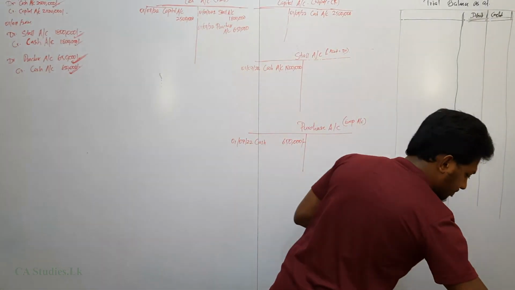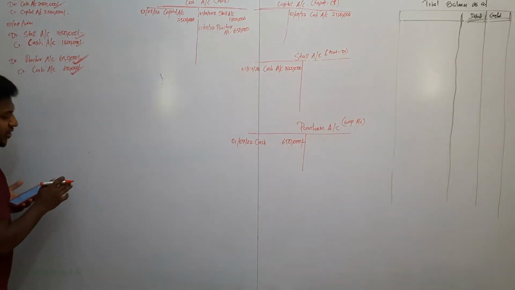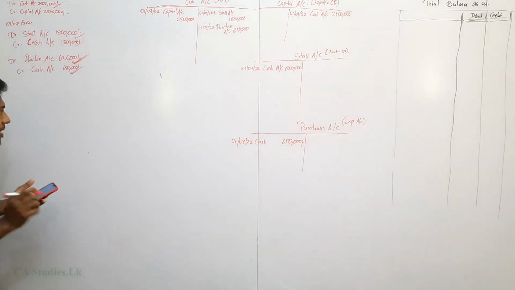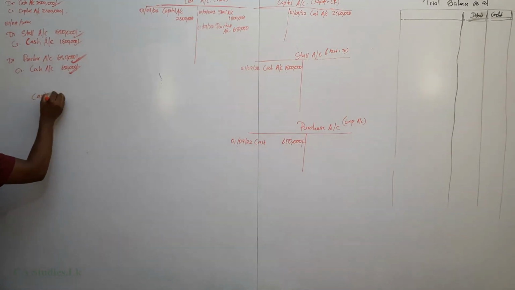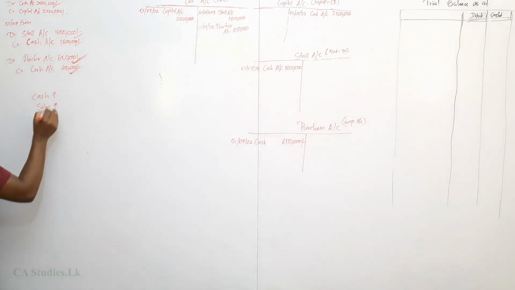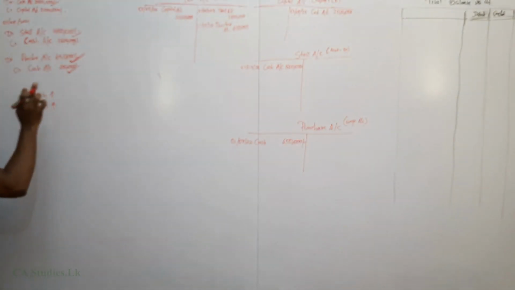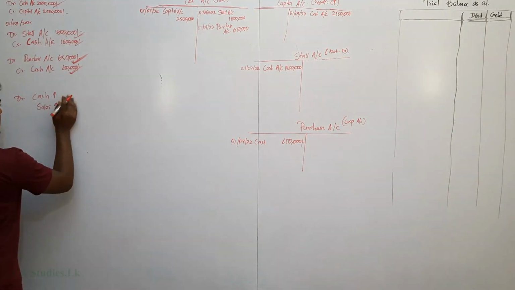Now sales. Now cash increases, sales increases. I'll take cash. Cash increases, sales increases. Cash is an asset. Asset increases mean the debit side increases.